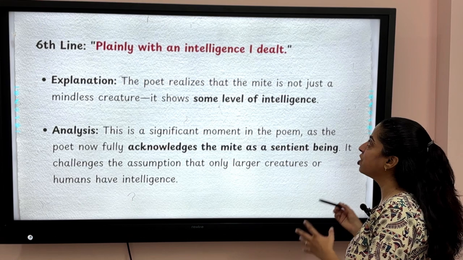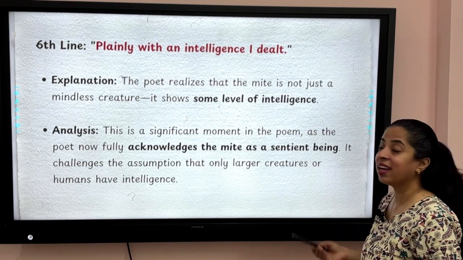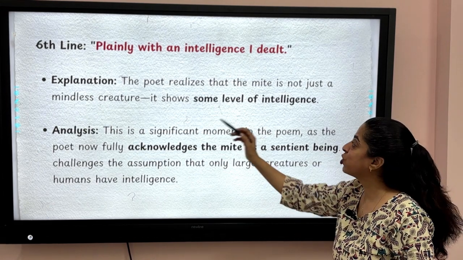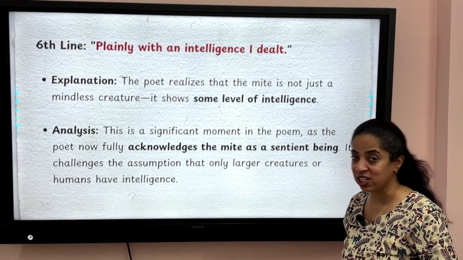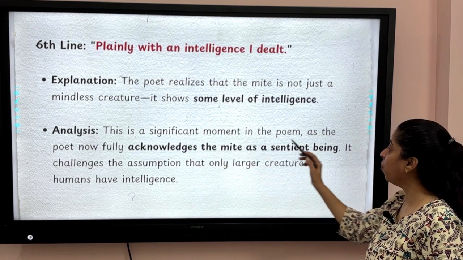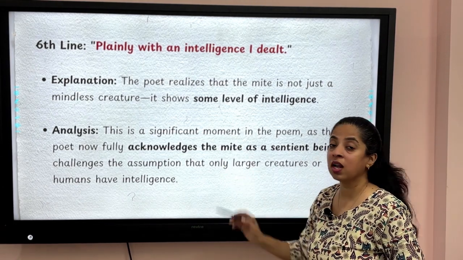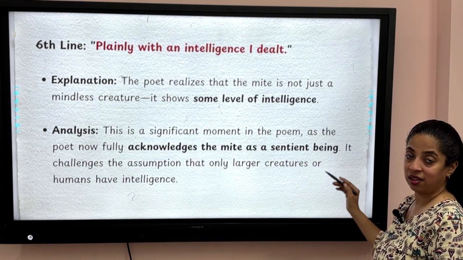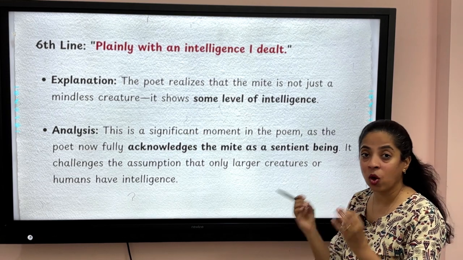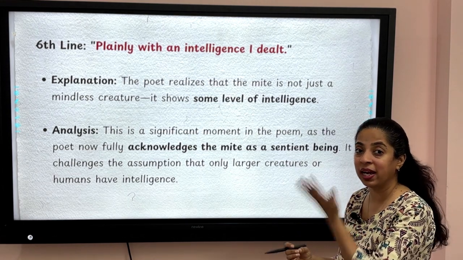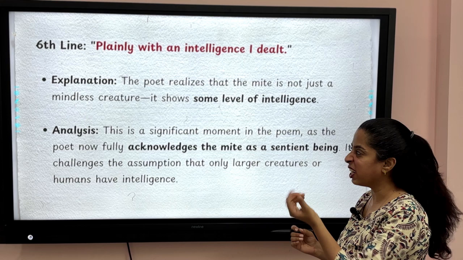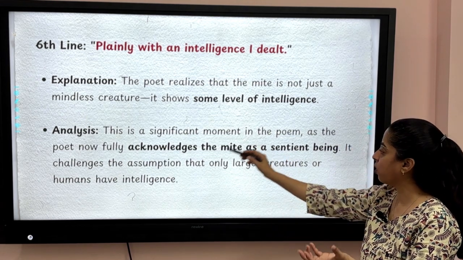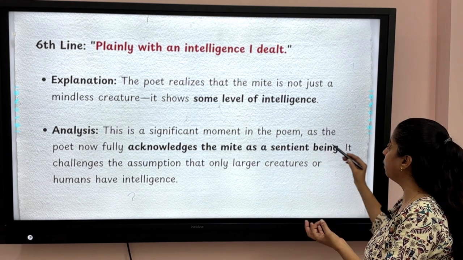Plainly with an intelligence I dealt. So the poet realizes that the mite is not just a mindless creature, it shows some level of intelligence as well. This is a significant moment in the poem, as the poet now fully acknowledges the mite as a sentient being.